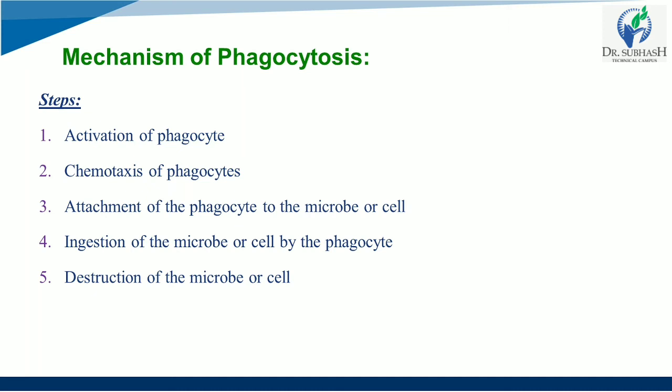Once the enzymes are released by the phagocyte or lysosome, the phagosome inside it will help in destruction of the microbe or the cell. So these are the five basic steps of phagocytosis that help in destruction of the cell.